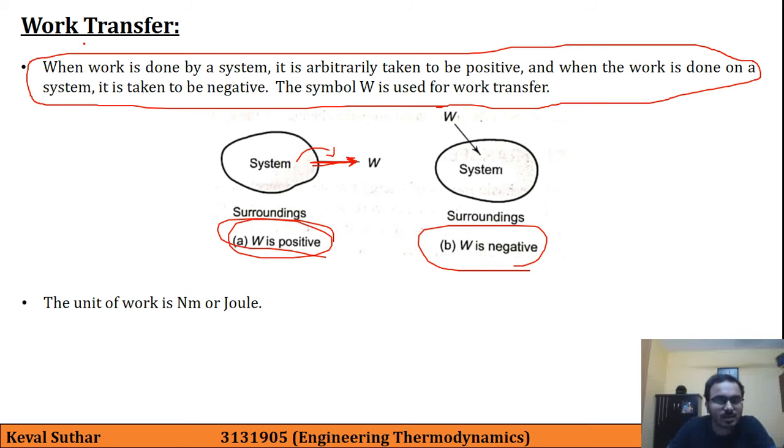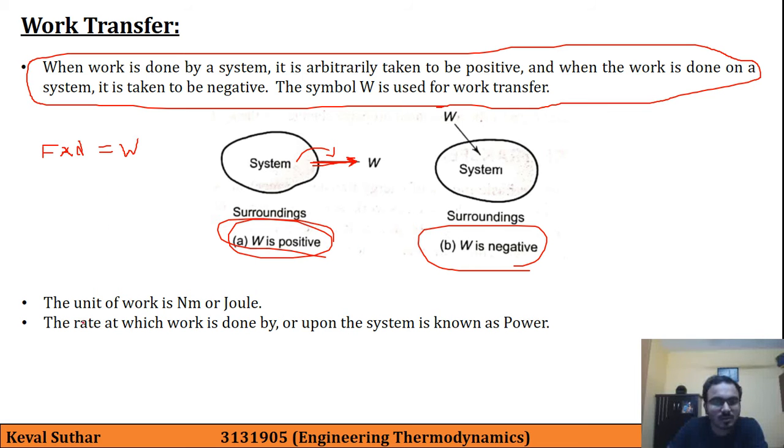Now from where this is coming? If you recall our basic physics, F multiplied by D is actually W. So force into displacement gives us the work done. So based on that, the unit of work is Newton into meter or joule.